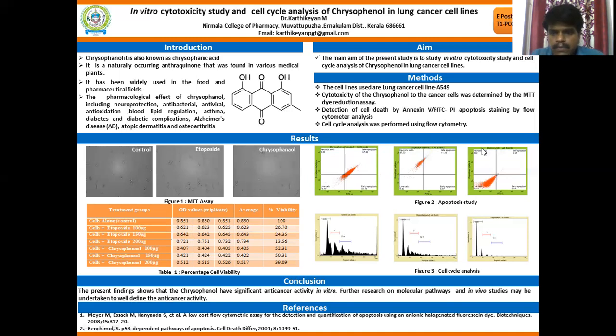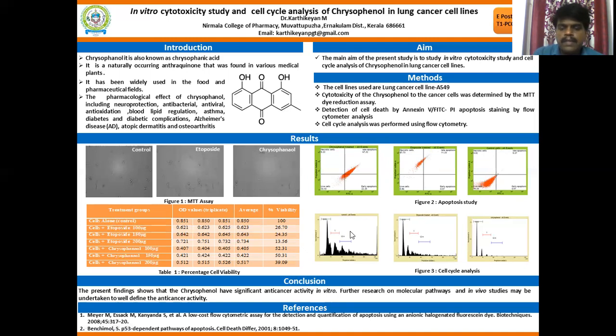In the case of etoposide, the cells are in a different stage; most of the cells are shown in that phase. In the control, 99% of the cells are viable, in the live phase. By this, we are able to see that apoptosis is different in the case of chrysophanol and in the case of etoposide.